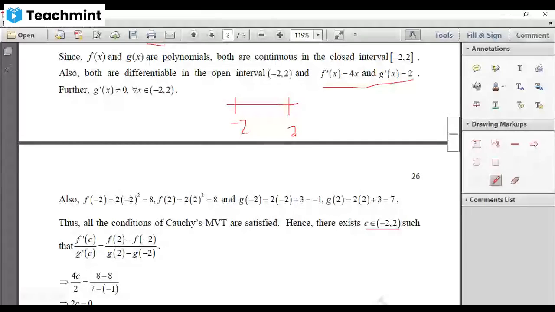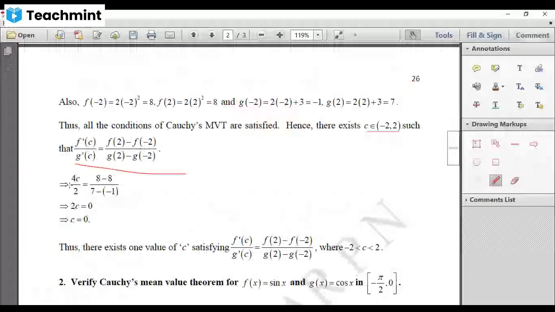What do you get? F dash of c is 4c divided by 2 is equal to f of 2, 8, minus f of minus 2, 8, divided by 7 minus of minus 1. 8 minus 8 is 0. 0 by anything is 0. 2 2s are 4. So 2c equal to 0, or c equal to 0. Therefore, c equal to 0 is the only value which satisfies this condition and which lies in between minus 2 and plus 2. So this is how you have to verify Cauchy mean value theorem and find the value of c.